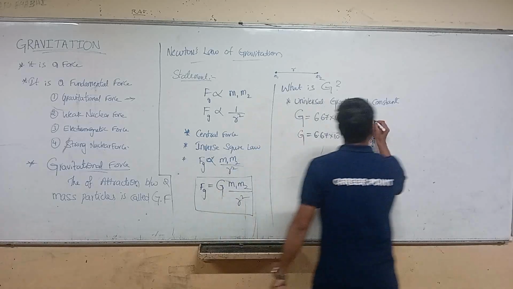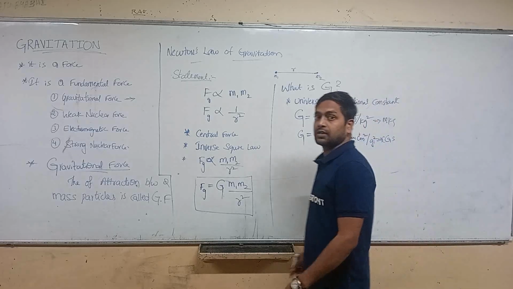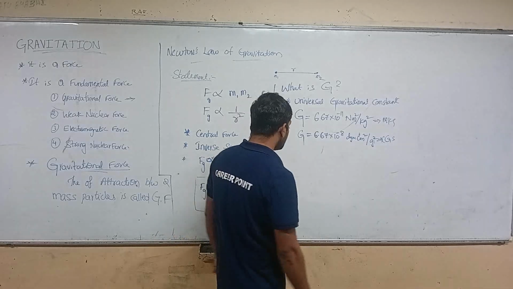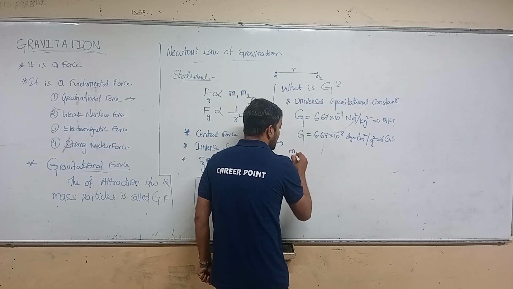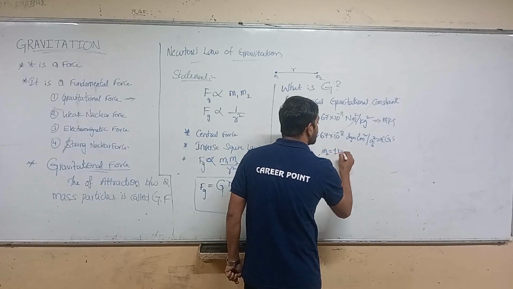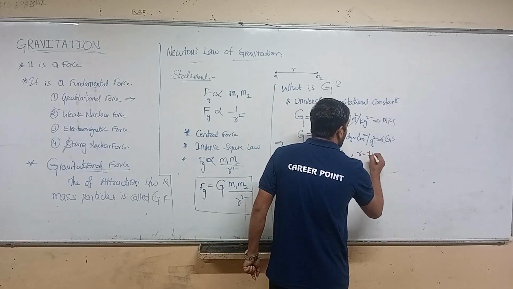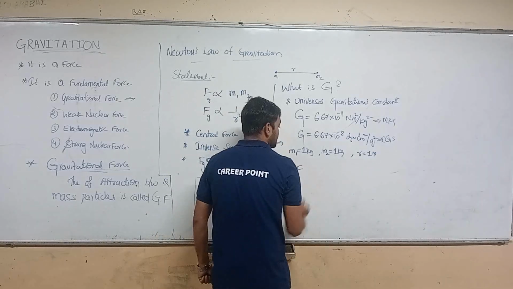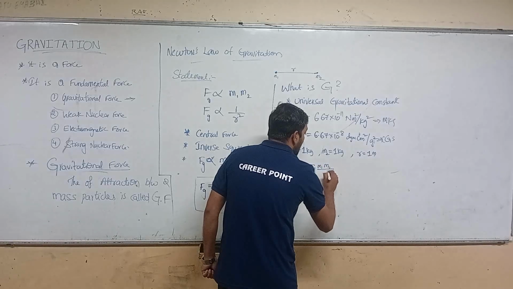Okay, so this is in MKS form and this is in CGS form, right? So here I would like to take two masses, M1 equals 1 kg and M2 also equals 1 kg, and the distance between the two masses equals 1 meter. Then what is the force? Force is equal to G M1 M2 by R square.